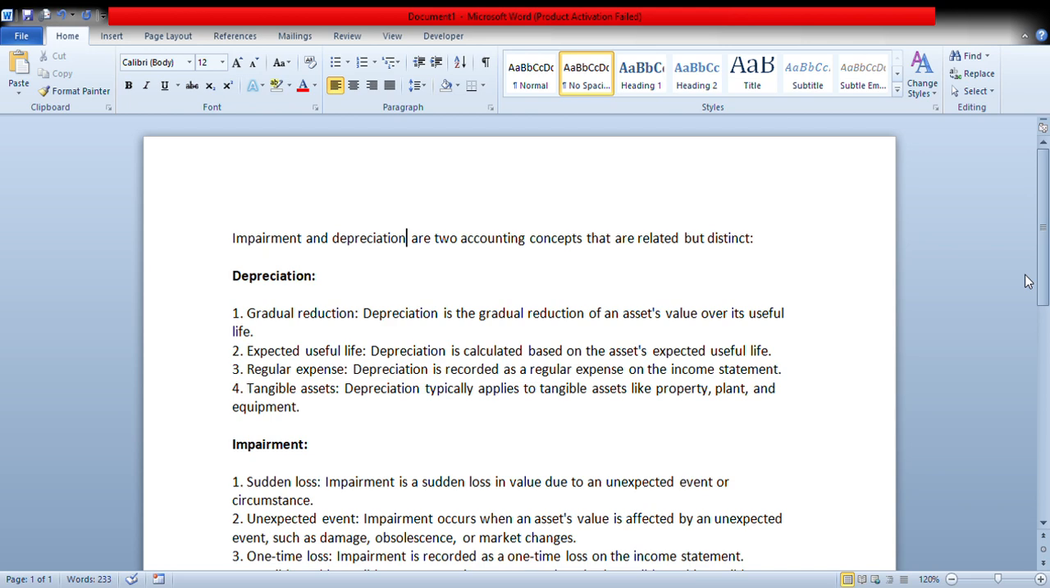In today's short video lesson I am going to teach you the difference between depreciation and impairment. Impairment and depreciation are two accounting concepts that are related but distinct. With these two things you can reduce the value of the asset.